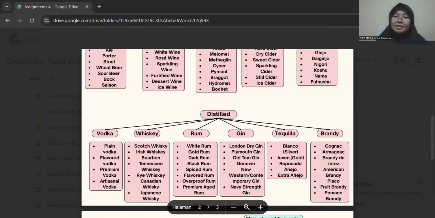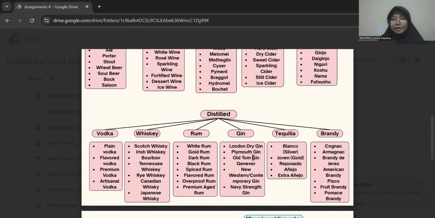For the last is pomace brandy. Pomace brandy is a brandy made from the leftover grape skins, seeds, and stems after the juice is pressed, often with a more robust flavor. For the example is grappa. It is Italian pomace brandy.